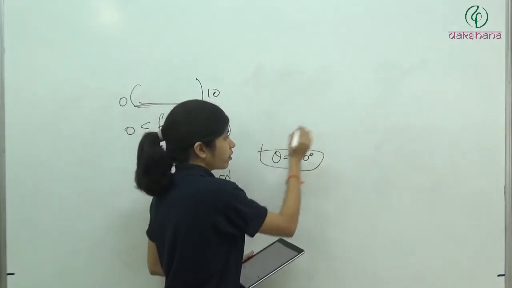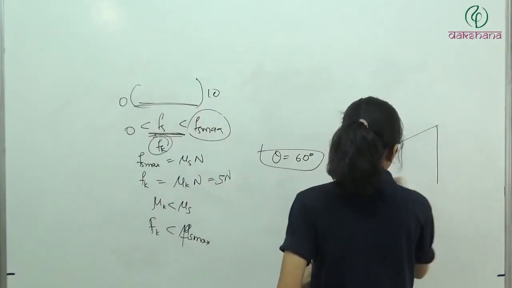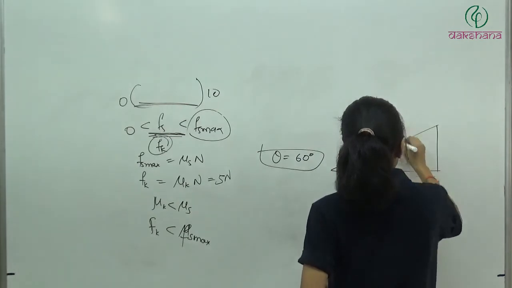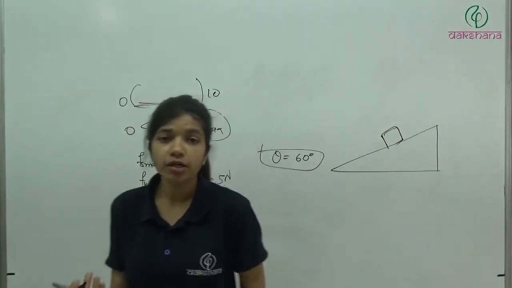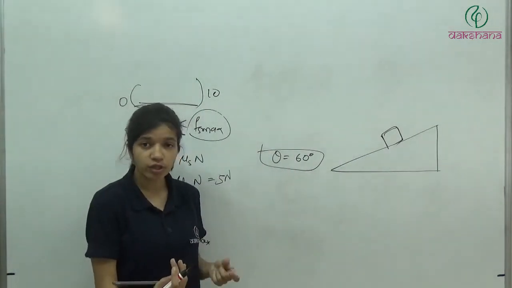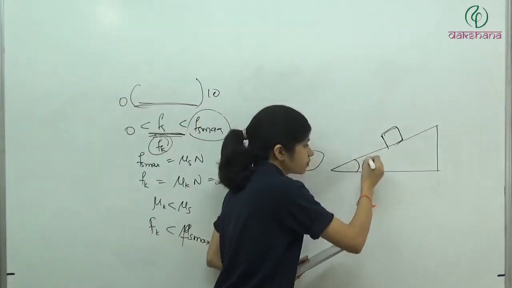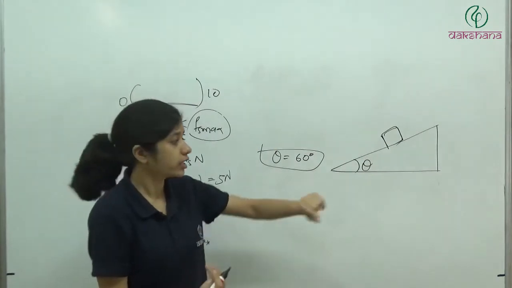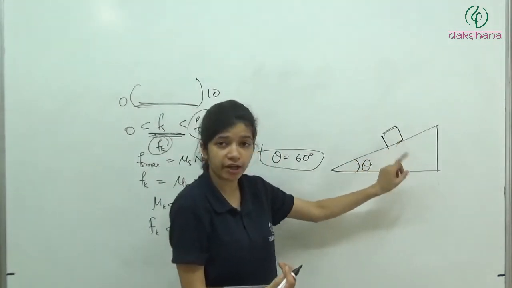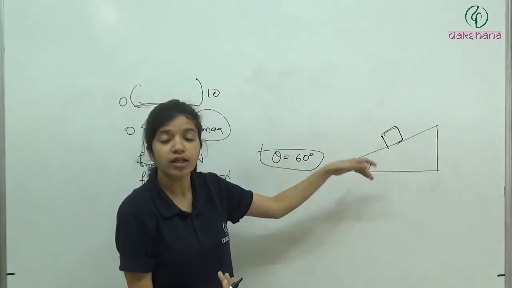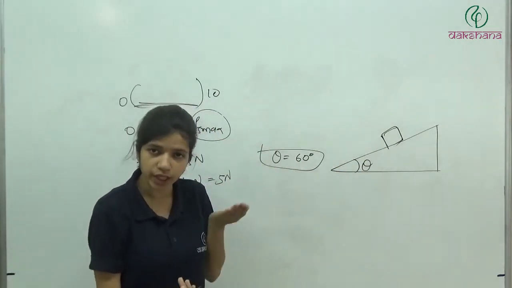So either you can do it again, redo everything, or you can directly say that when tan theta is equal to mu, where theta is the angle of incline and mu is the coefficient of friction, if the coefficient of friction equals tan theta, then the block will slide on that inclined plane.